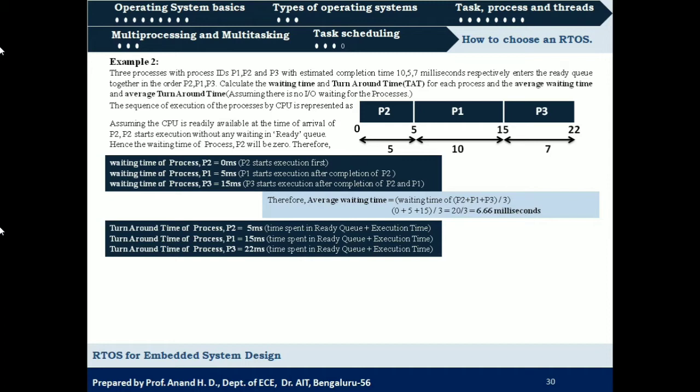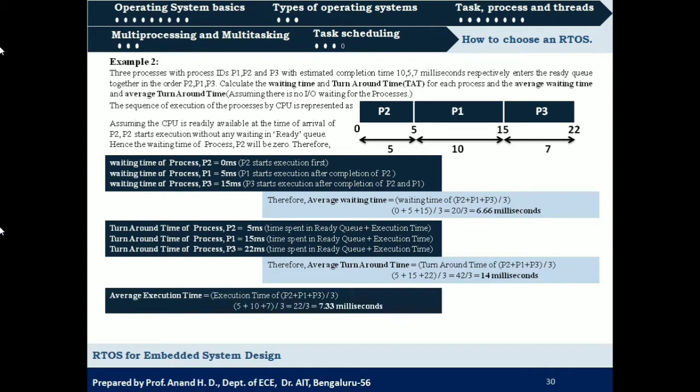So now the average turnaround time is what? 5 plus 15 plus 22, that is the sum of turnaround times of individual processes, divided by 3, that is 42 by 3, which is 14 milliseconds. Okay. So again, we can calculate average turnaround time alternatively. For that we need to calculate average execution time.